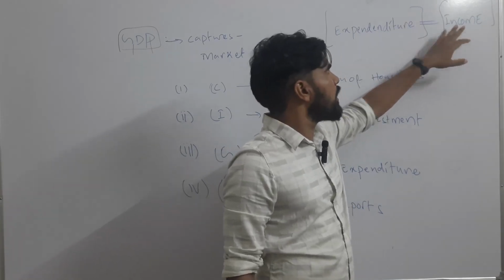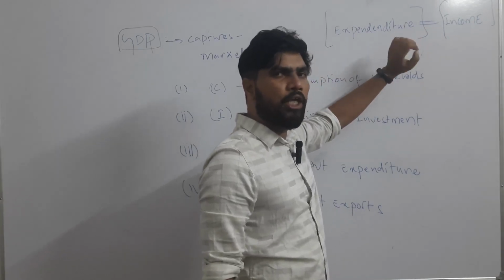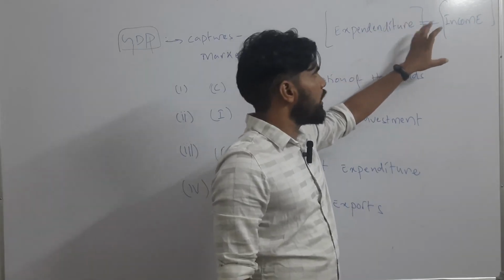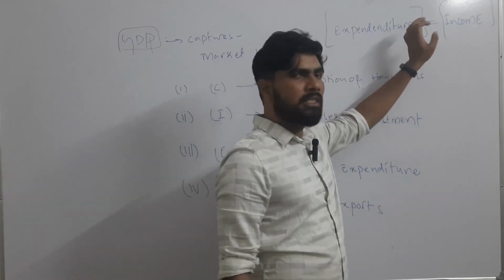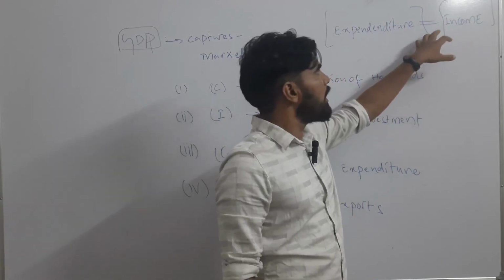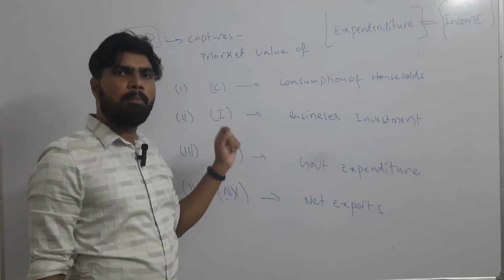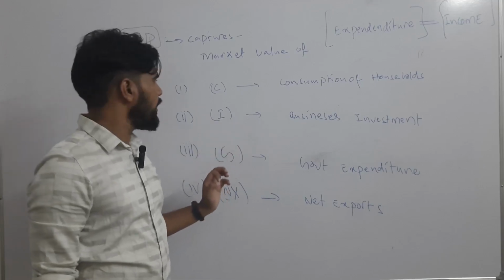All the incomes should be equal to all the expenditure that is happening in the economy, and relatively, measuring expenditure is easy rather than measuring income. So depending on this formula, we are covering all the possible expenditure in the economy.